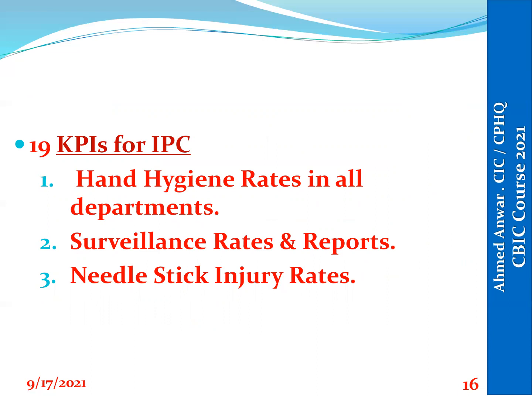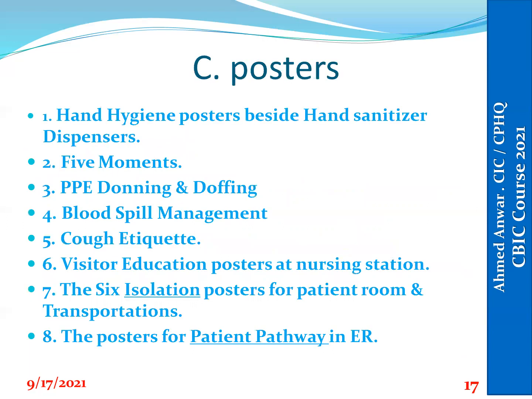These KPIs should include at least the hand hygiene rate for each department and for the whole hospital, the surveillance rate for healthcare acquired infection, and needle-stick injury rates. If you have any more KPIs for your hospital, they should be distributed and posted also. These are the forms which a surveyor will check in each department. He may go to the ICU and check some of them, then go to the ward and check others, like that.